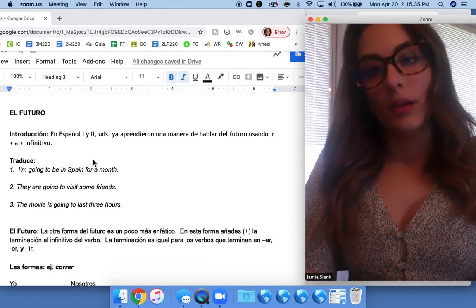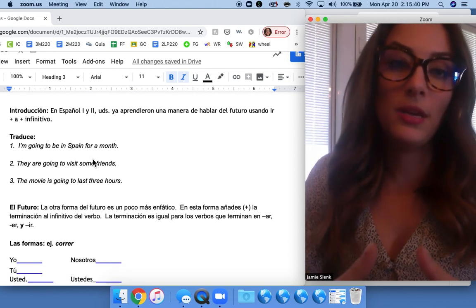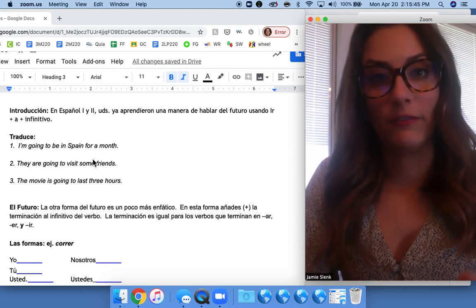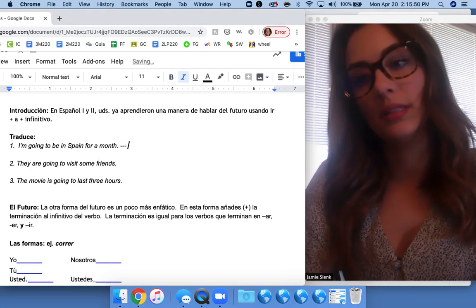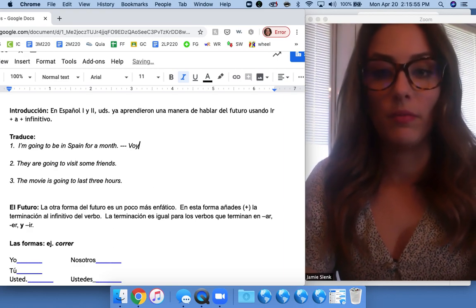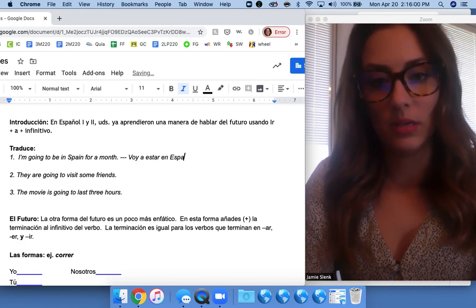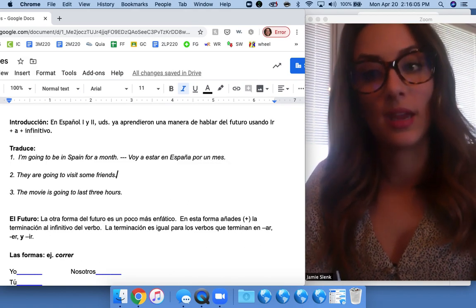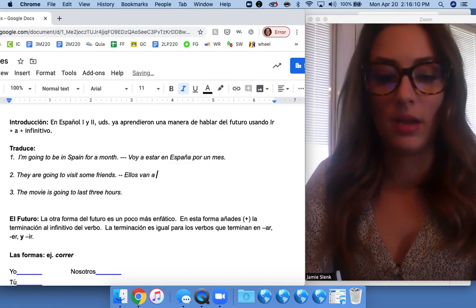So, it says here in Spanish 1 and 2, you guys already learned a way of speaking about future events using the verb ir plus a plus the infinitive. Here are a few examples of that concept. So if you wanted to say, for example, I'm going to be in Spain for a month, you would say voy a estar en España por un mes.